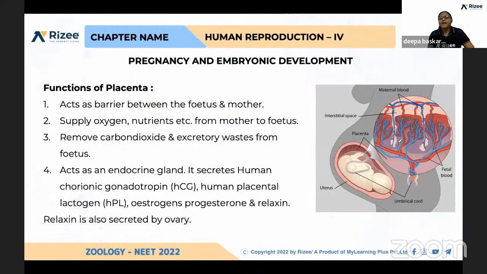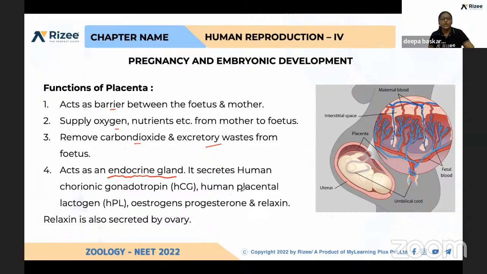Other than supplying nutrients and removing waste material, what are the other functions of the placenta? It acts as a barrier between fetus and mother, supplying all the nutrients and oxygen, and eliminating carbon dioxide and other excretory waste materials. And one more function: it acts as an endocrine gland.